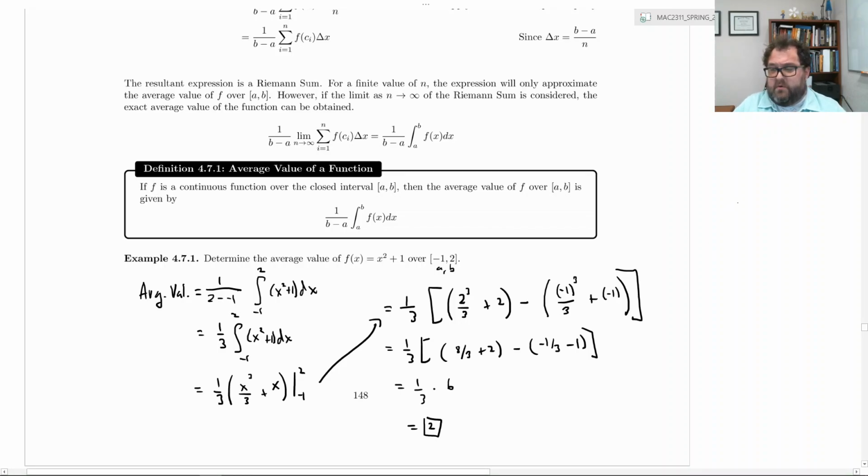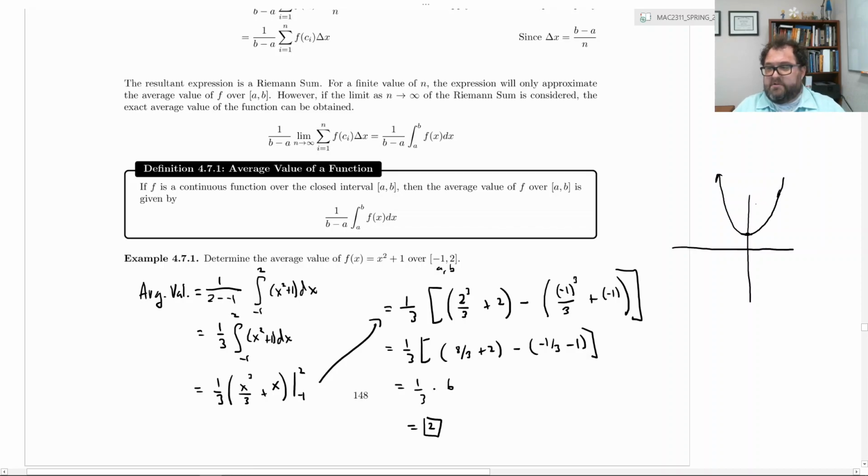Just a quick picture of what we're talking about here. Now, of course, x squared plus 1 is just a standard parabola that's been shifted up 1 unit. So the vertex is here at 0, 1, and it looks something like this. Now, we're only concerned about the region from -1 to 2, however.